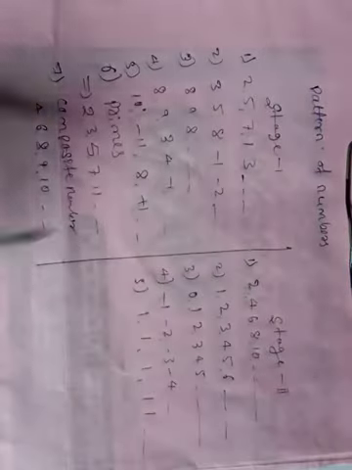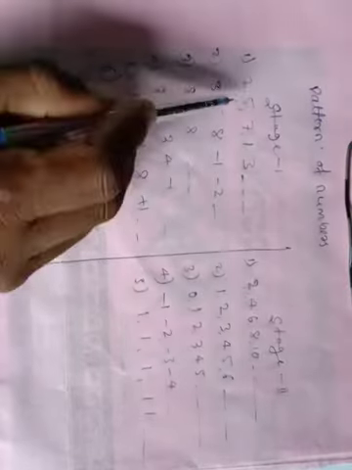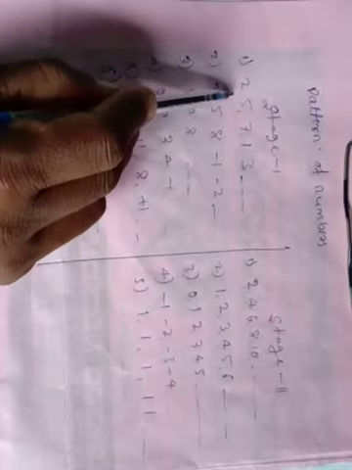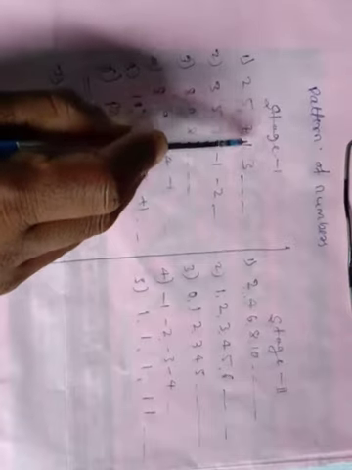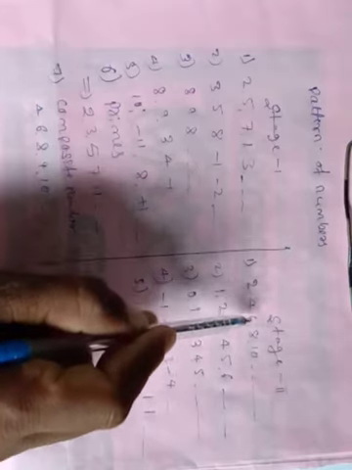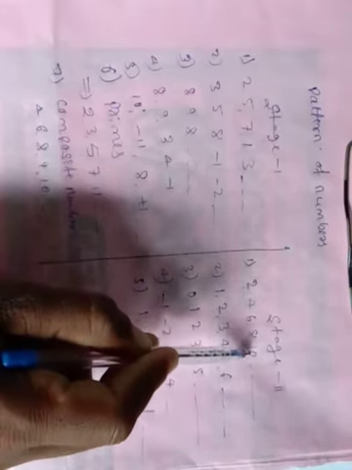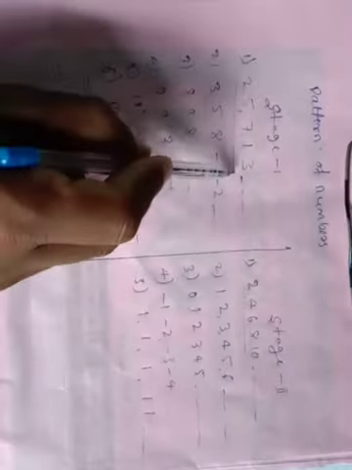What is the difference between these two patterns? Check yourself once again. In this one there is a first term, second term, third term, fourth term, fifth term. In this one also, the same. What is the difference between these two patterns?